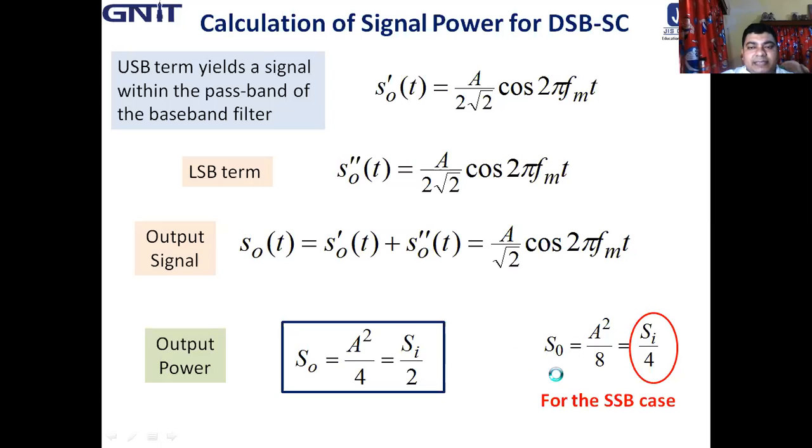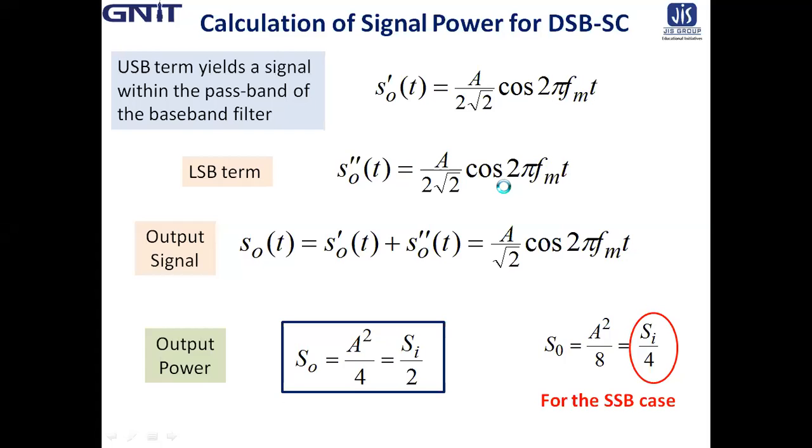And for the SSB case, the output power S0 is A square by 8, which is basically Si by 4. So for the SSB it was Si by 4, whereas in DSB it is Si by 2.